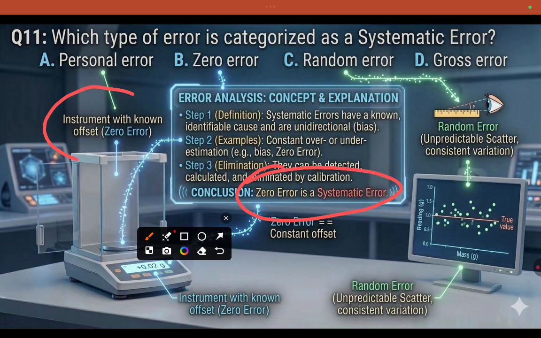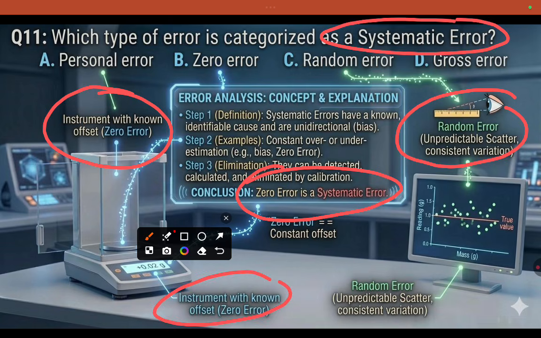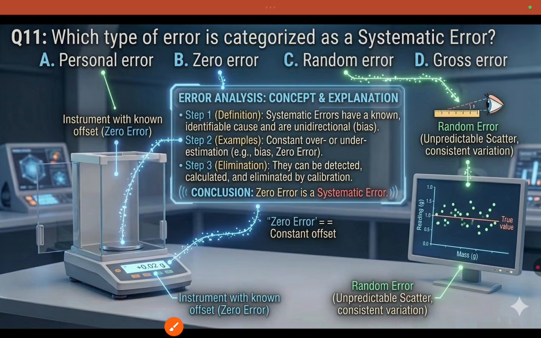Personal error is about the person. Random error is unpredictable. Instrumental error comes from the zero error, but we have to set it to zero. But your final answer for systematic error is simple: zero error is known as systematic error.